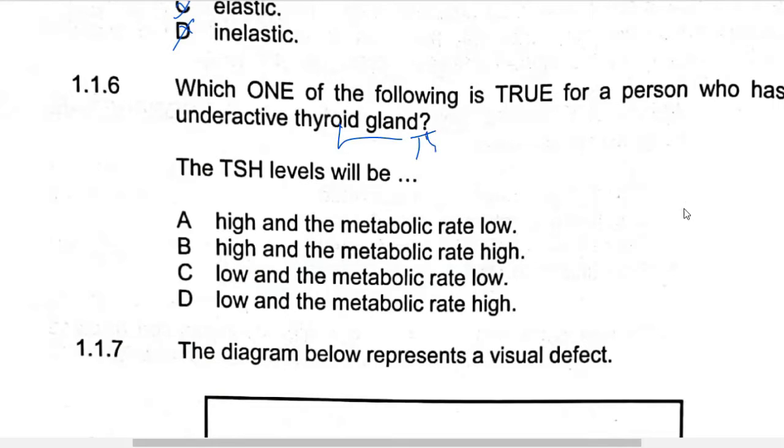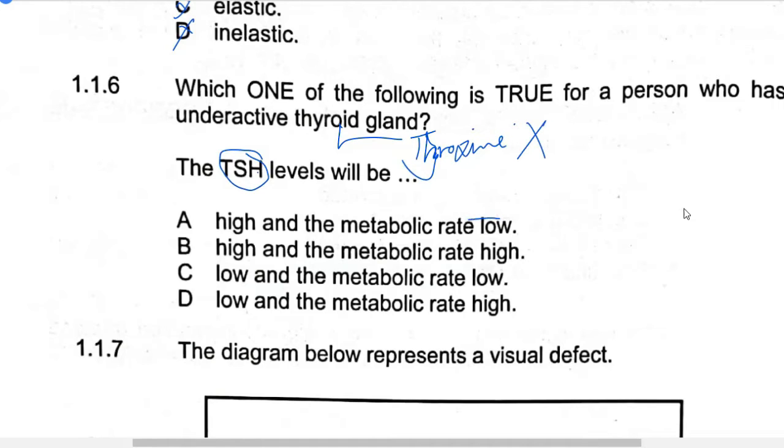thyroxine. Yes, to produce thyroxine. So if it is inactive, it means that there is no thyroxine anymore. So therefore, the thyroid stimulating hormone, the hormone which stimulates the thyroid gland, will not be produced. And if the thyroid gland is not functioning, then thyroxine will not be produced. Therefore, now we come to high level and low metabolic rate.